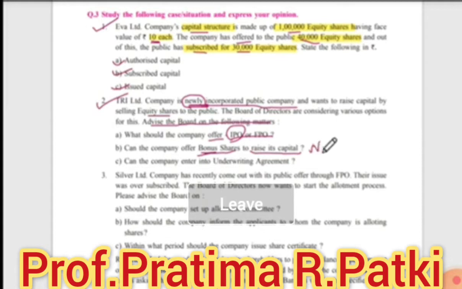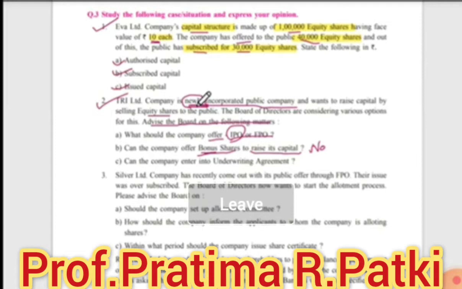Okay. Now, next question. Can the company enter into an underwriting agreement? Now, what is an underwriting agreement? An underwriting agreement is made with underwriters in order to get the unsubscribed shares sold. So Tri Limited Company must enter into an underwriting agreement as they are newly incorporated and a new entrant in the primary market, and thus they lack investor confidence.